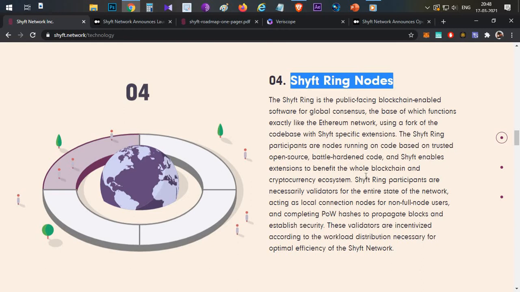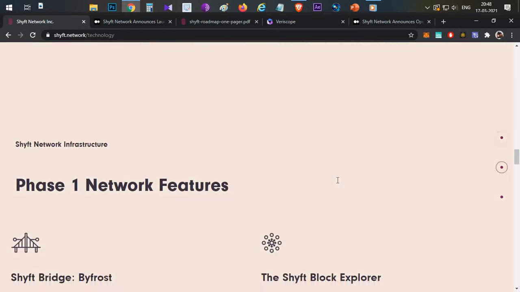Then coming to Shyft ring nodes. As in every blockchain, there will be nodes which will be validating the blocks. In a similar way, in Shyft Network as well, Shyft ring nodes will be doing that activity. They will validate the blocks, and whoever is running these Shyft ring nodes will be incentivized with Shyft tokens. So these are the 4 main parties in Shyft Network.